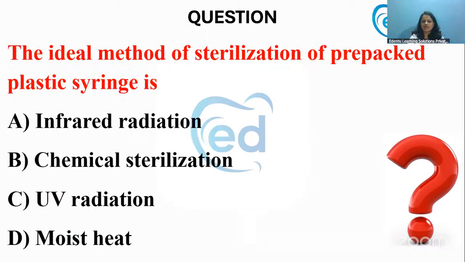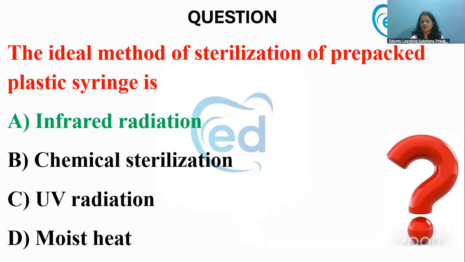Now, next question. The ideal method of sterilization of pre-packed plastic syringe. Which is the ideal method of sterilization of a pre-packed plastic syringe? Since it's plastic, it cannot be exposed to high temperatures of heat. So which one of the following is the correct method of sterilization? Yes, it is infrared radiation.